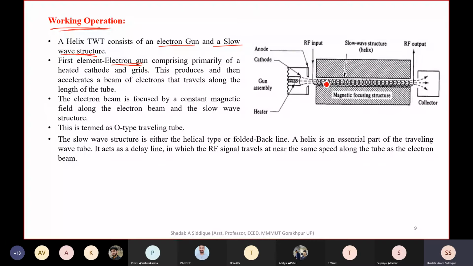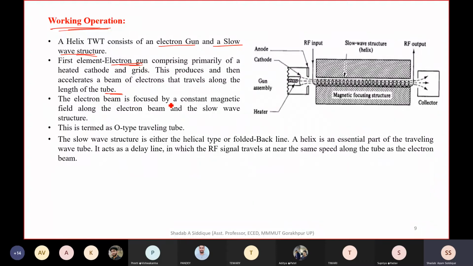It produces and then accelerates a beam of electrons that travels along the length of the tube, so all the electrons coming out from this will travel throughout this.